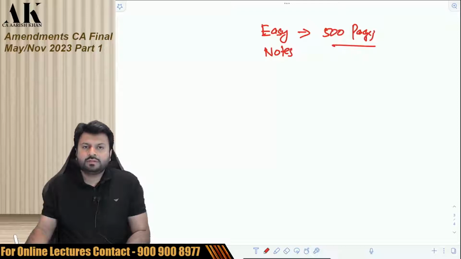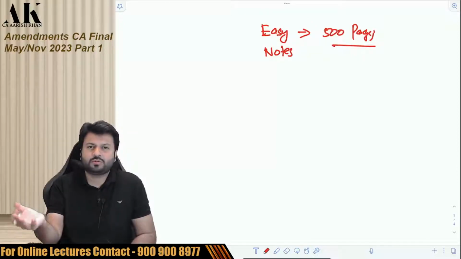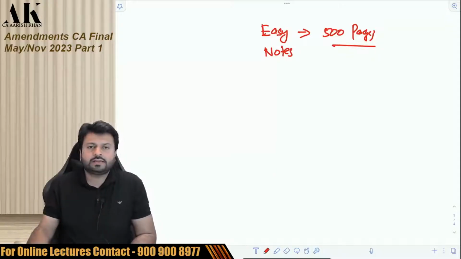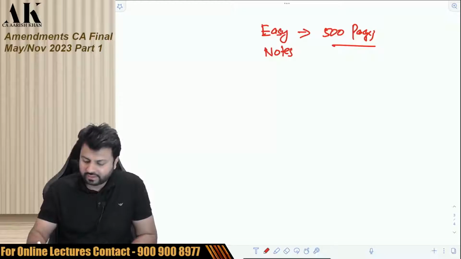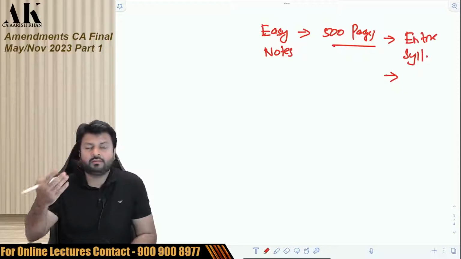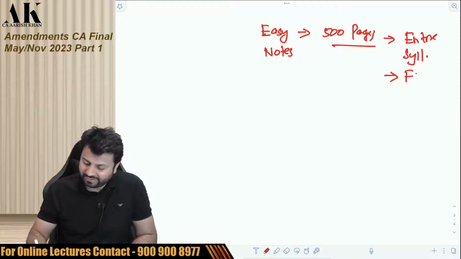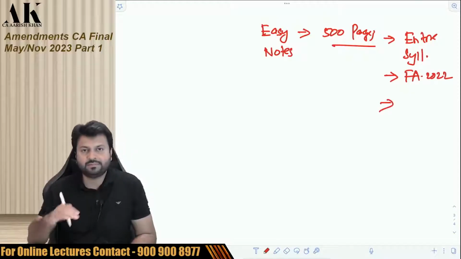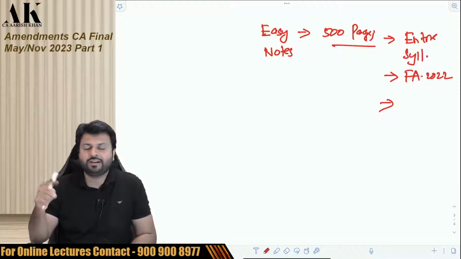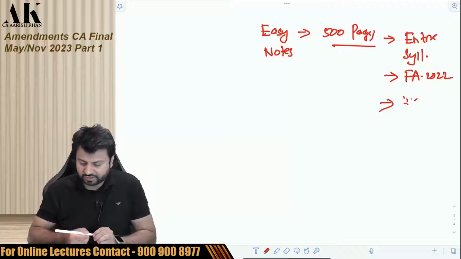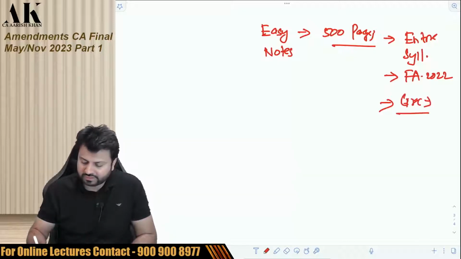that covers the entire syllabus except a few topics like house property, salary, which are not important for CA final. That covers all the Finance Act 2022 amendments. It covers the entire syllabus in a colored form. ICAI booklet is in black and white. Secondly, it covers all the Finance Act 2022 amendments separately mentioned in green color so that you can identify this is an amendment. And third, it covers all the circulars and notifications, all circulars and notifications till 31st October 2022.